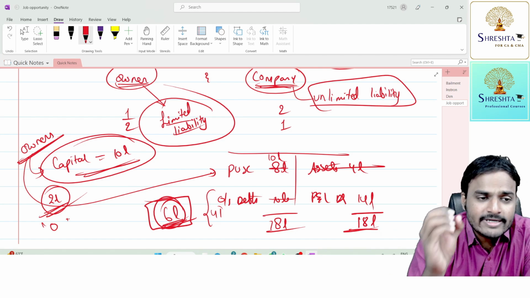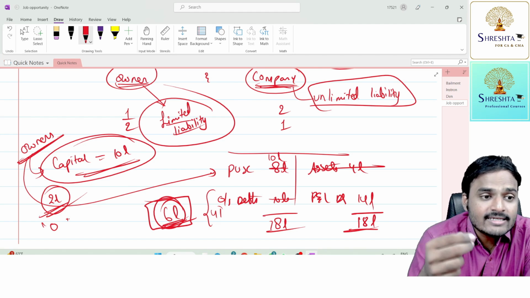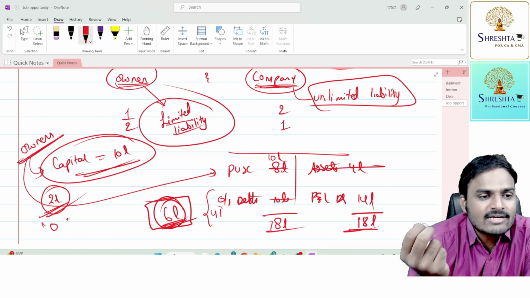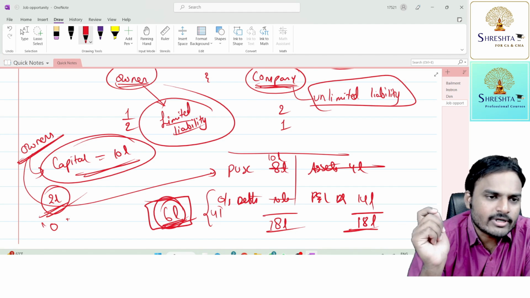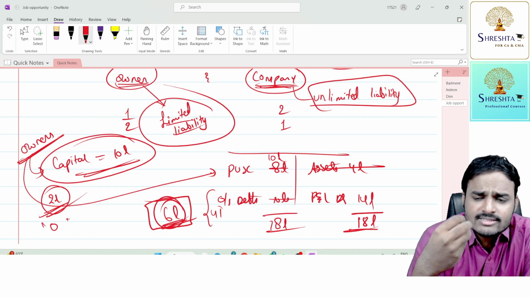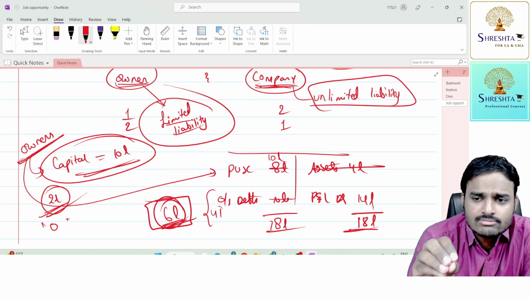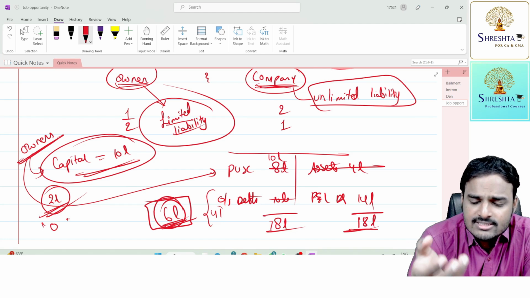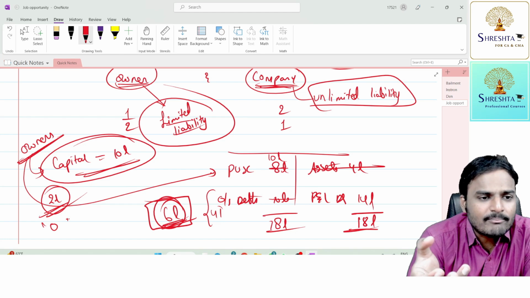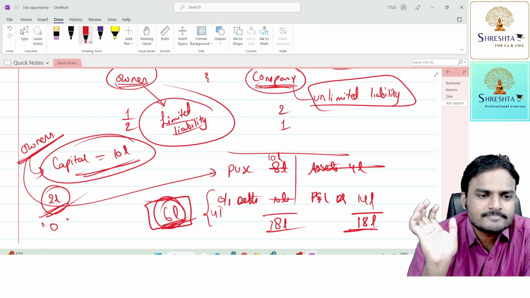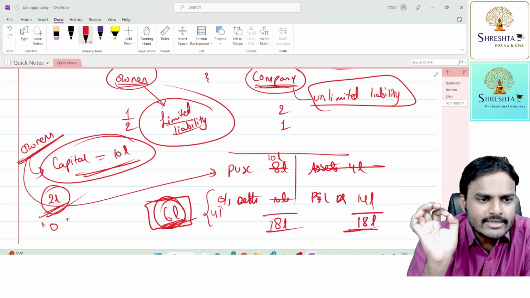As I already told you, no one will give you benefits free of cost. It is subject to restrictions, and the restrictions are nothing but the need to comply with the Companies Act 2013. You all getting my point?